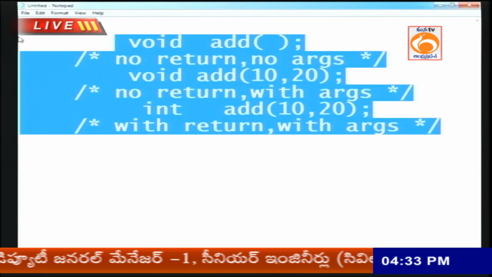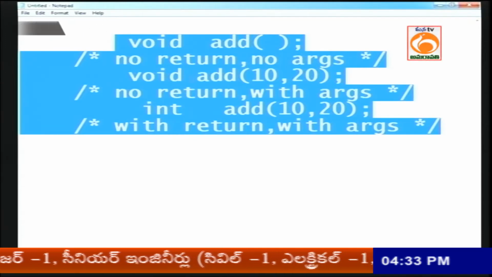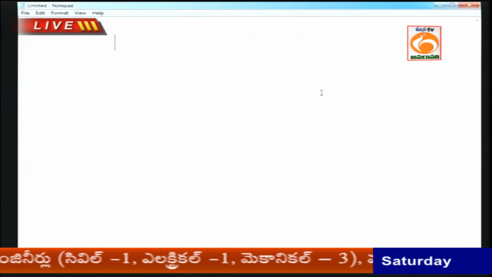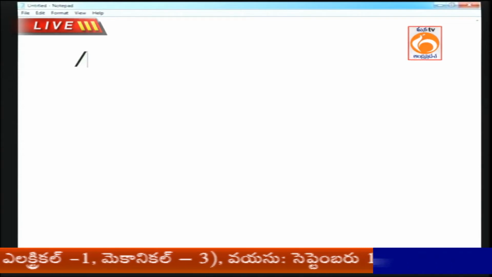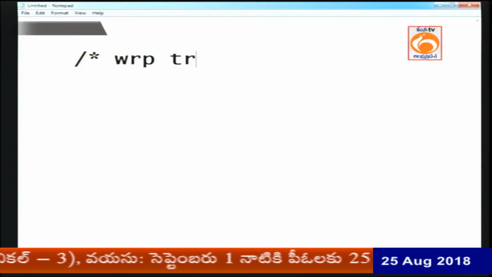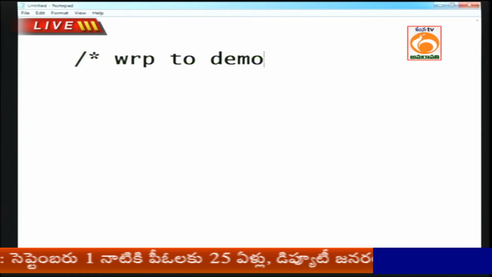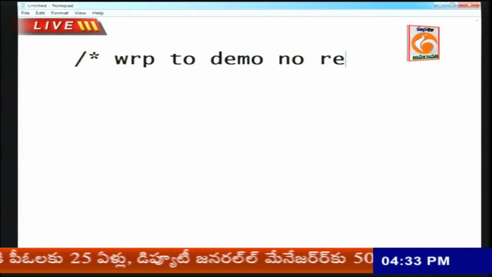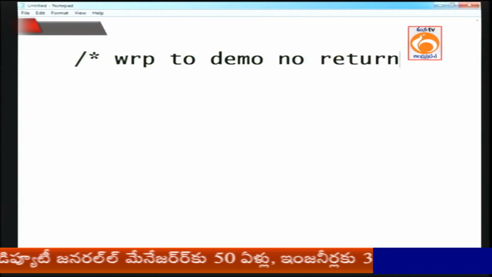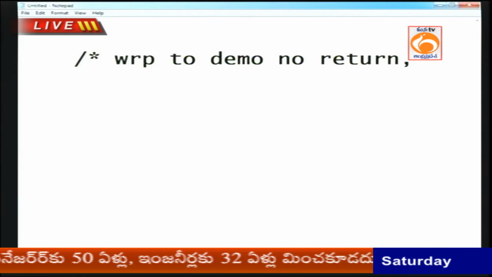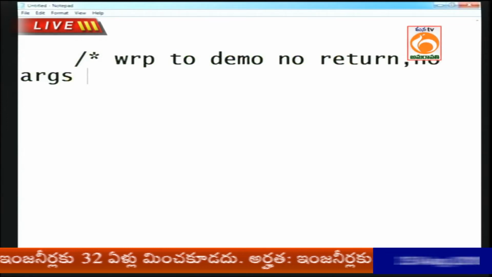Now I want to discuss one simple example program using functions. Write a program to demonstrate the first model of function. What is the first model of function? No return, no arguments.